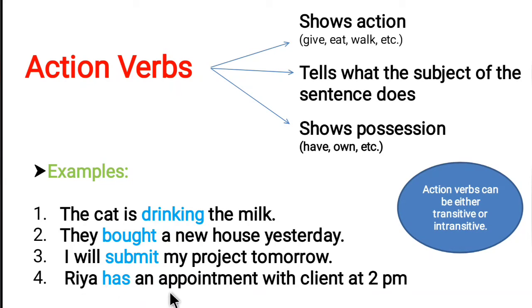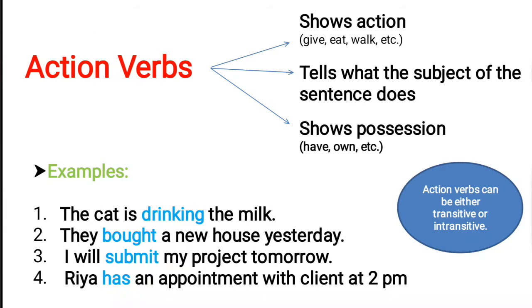Ria has an appointment with the client at 2 p.m. Has, okay? It shows possession. Whose meeting is it? It's Ria's meeting, okay? She has an appointment. So has is an action verb.